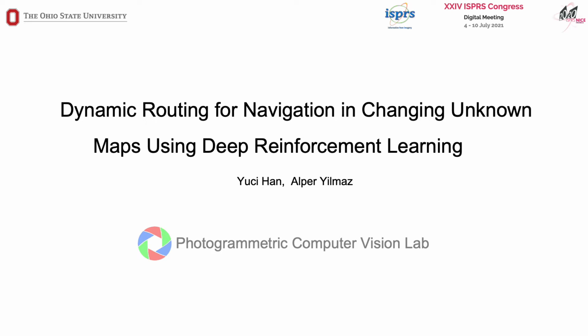Hi everyone, it's my pleasure today to tell about our work, Dynamic Routing for Navigation in Changing Unknown Maps using Deep Reinforcement Learning. Our approach connects the benefits of reinforcement learning and the Markov decision process of the navigation task. First, I would like to introduce a bit about reinforcement learning, and then connect this to how we can let the agent learn to navigate in the real world.